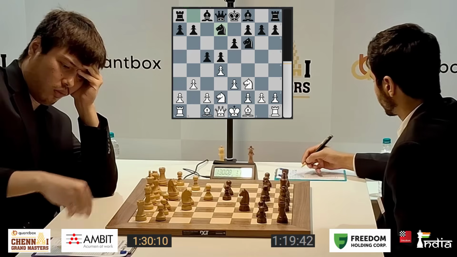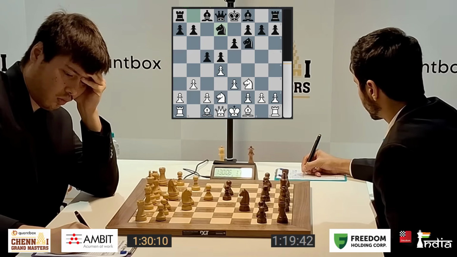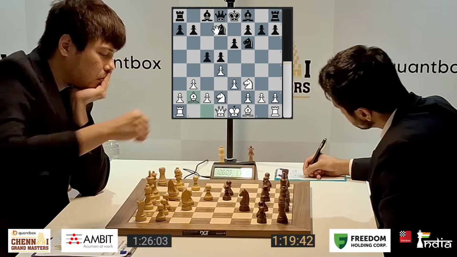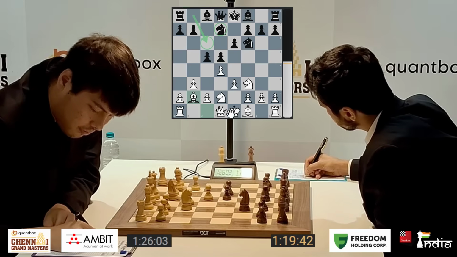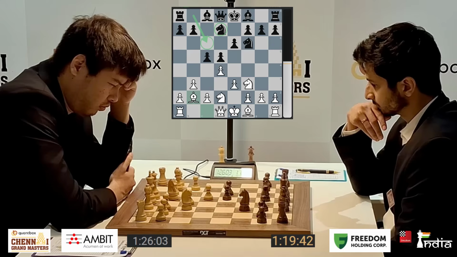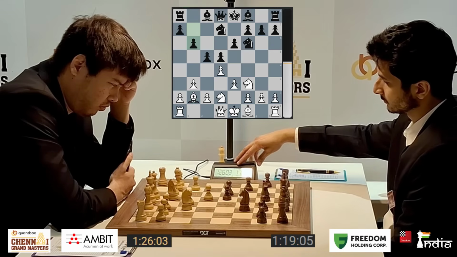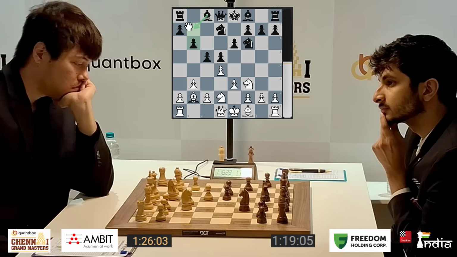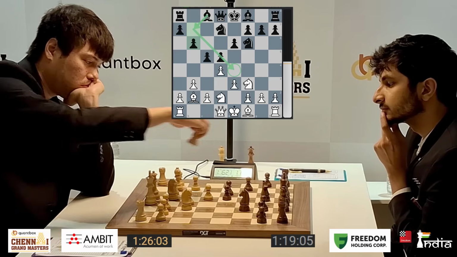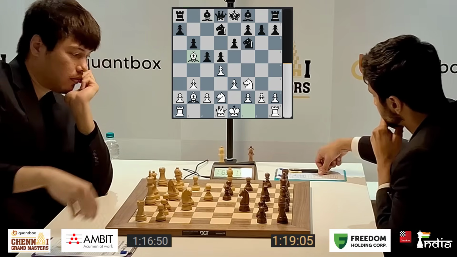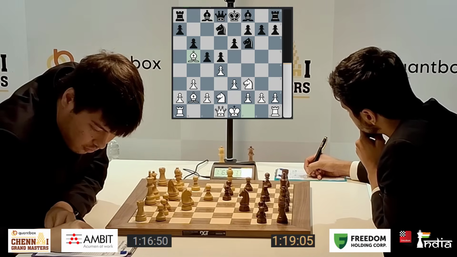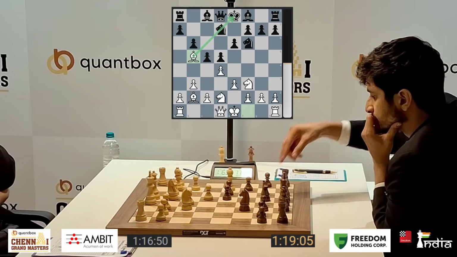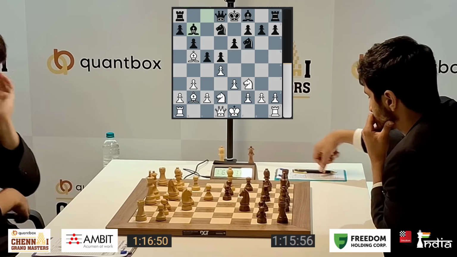He goes knight d7, and interestingly, Vidit is putting his knight on the d7 square and not c6. These are very minute and small changes, and it stems from the fact that Vidit now understands that his bishop should control the e4 square. Bishop b5 played, trying to pin the knight here, and Vidit brings his bishop to b7.